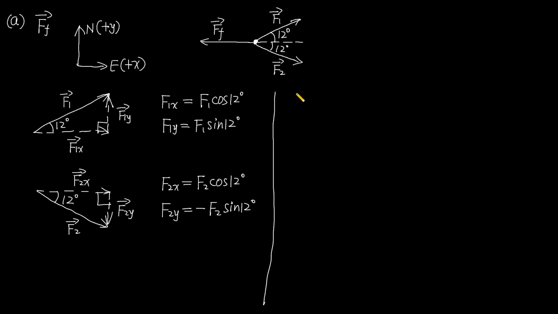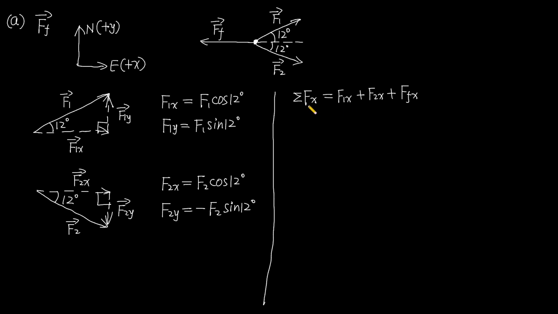Now we can get the equation that the x component of the net force equals the x component of F1 plus the x component of F2 plus the x component of the friction. Now we put values in this equation.